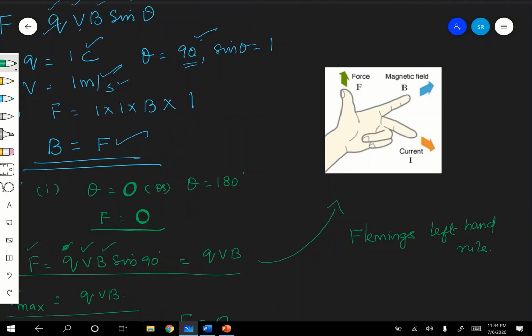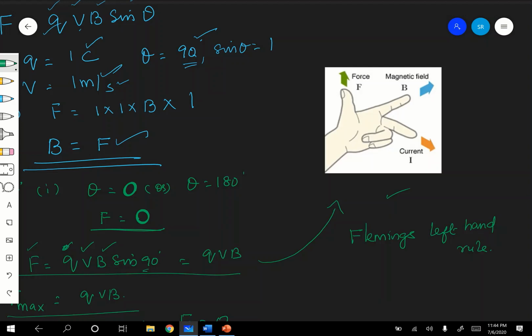What is it? The direction of the maximum force experienced by a charge moving at 90 degrees, perpendicular to the direction of the magnetic field, is given by Fleming's left hand rule.